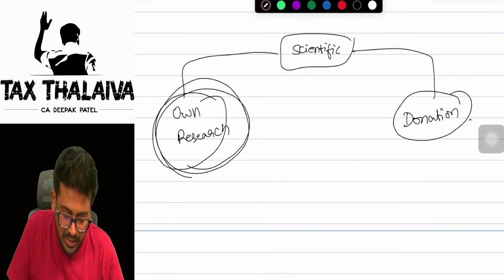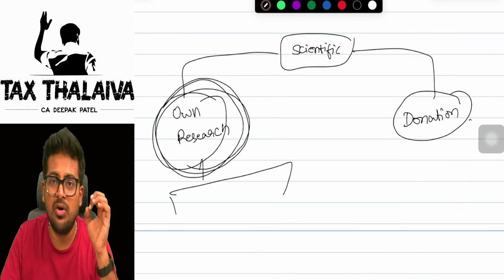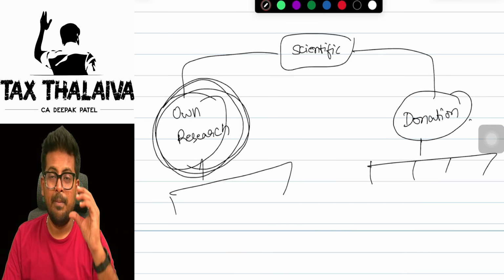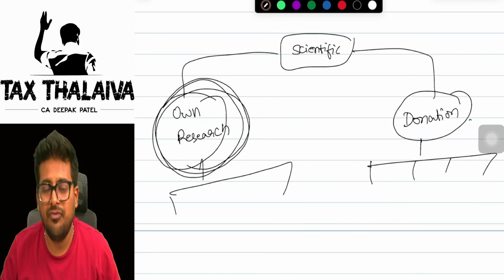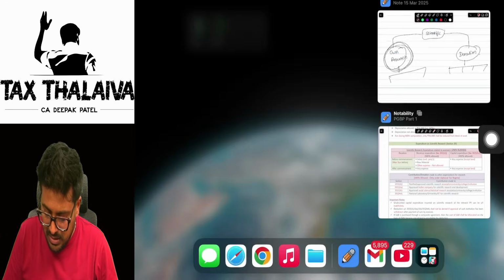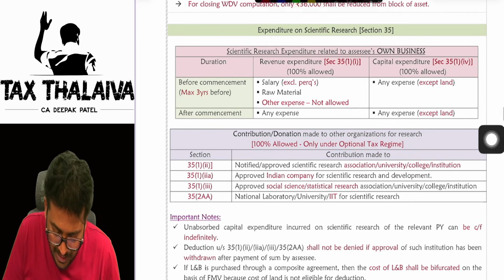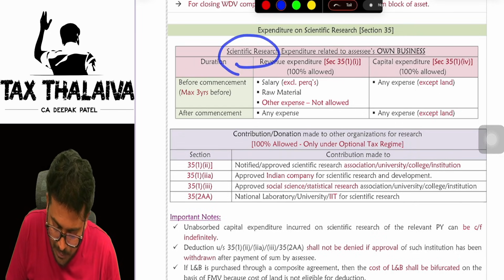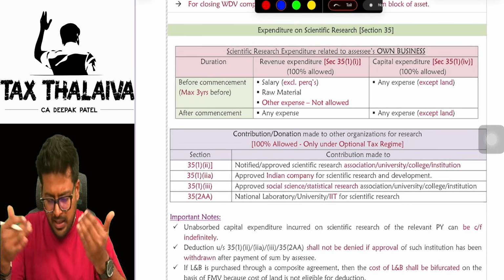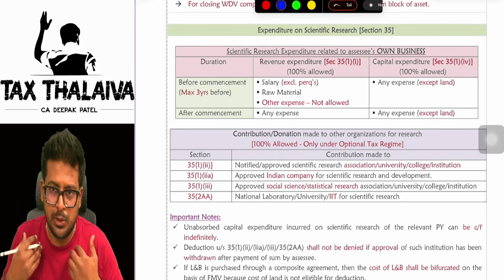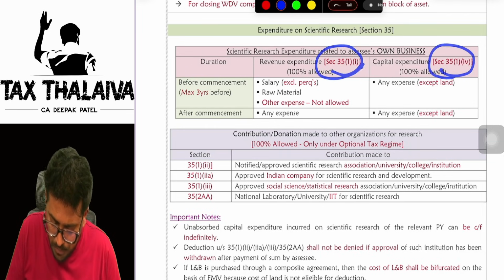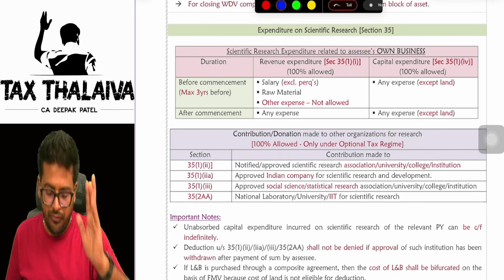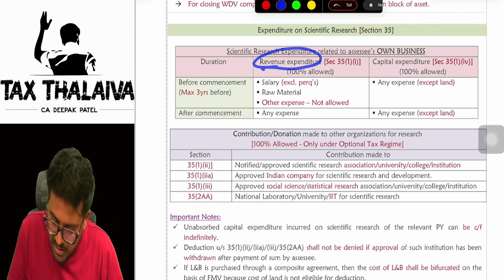Now, in the case of own research, there are two sections, boss. In the case of donation, there are four sections. The section is section 35 only, in different subsections. Let's see what this is talking about. Number one, scientific research expenditure related to assessee's own business. I told you you can spend money for your own scientific research purpose. In that case, there are two subsections or clauses: clause 1 and clause 4. 35(1)(i), 35(1)(iv). 35(1)(i) talks about revenue expenditure.